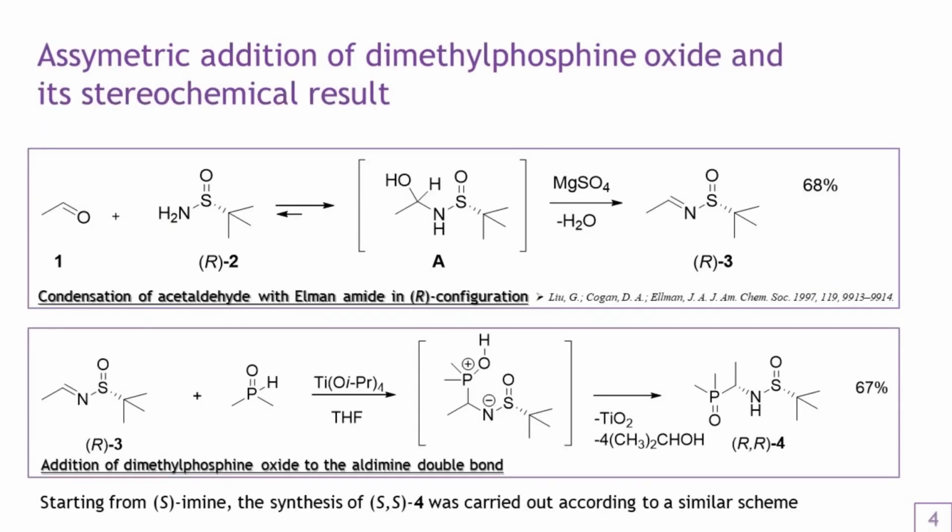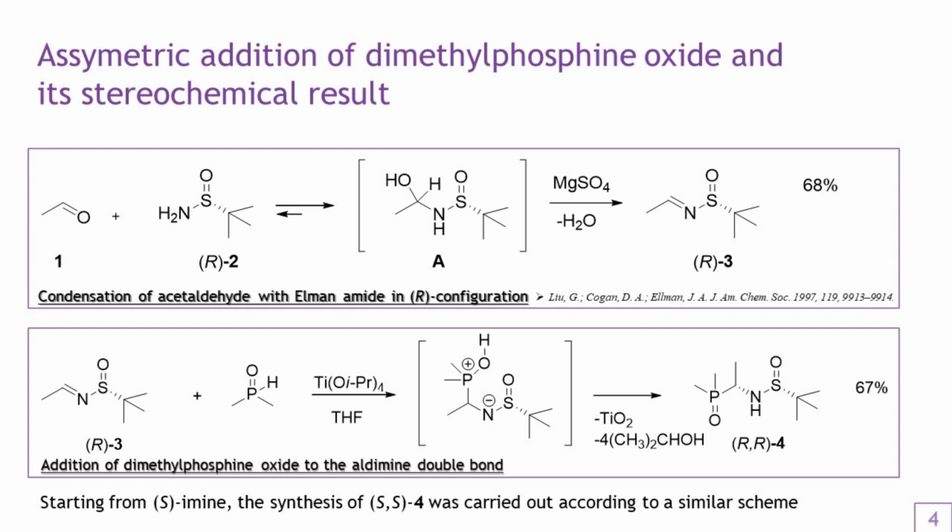Therefore, to obtain non-racemic derivatives, asymmetric synthesis was used based on the addition of dimethylphosphine oxide to optically active imines, which contain a stereodirecting tert-butylsulfinyl group next to the nitrogen atom of the azomethine bond. For this purpose, the synthesis of starting imines was carried out using the synthetic procedure described in the literature, which involves the condensation of acetaldehyde with tert-butanesulfinamide in R or S configuration in dichloromethane in the presence of magnesium sulfate. Subsequently, the obtained imines were introduced into the addition reaction with dimethylphosphine oxide.